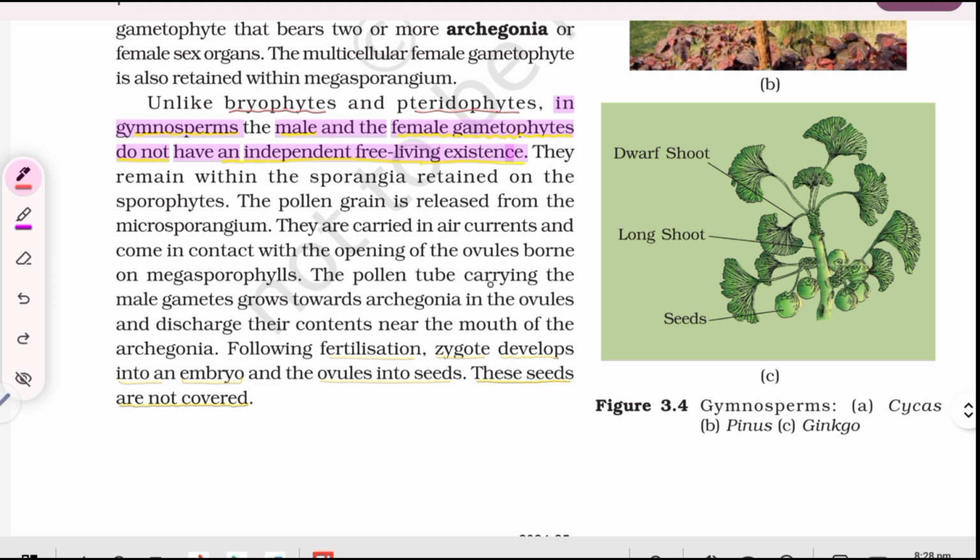The pollen tube carrying the male gametes grows towards archegonia in the ovule and discharges their contents near the mouth of the archegonia. Following fertilization, the zygote develops into an embryo and the ovules into seeds. These seeds are not covered.